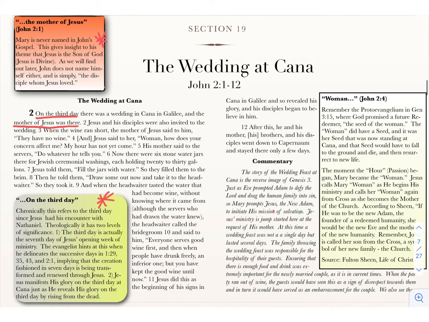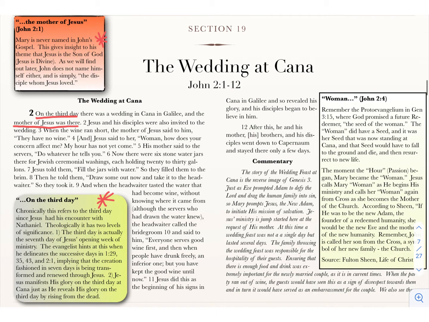So now we look at verse 2. Jesus and his disciples were also invited to the wedding. When the wine ran short, the mother of Jesus said to him, "Son, they have no wine." We're going to stop right here just for a second to talk about what's going on.